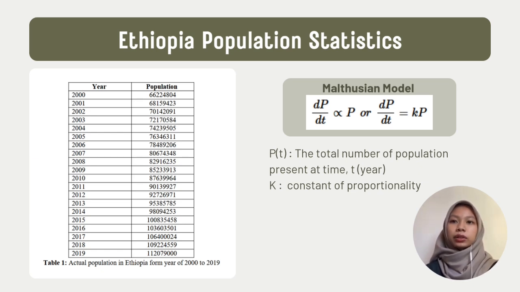Okay, to find the particular solution of the differential equation for growth in Ethiopia from year 2000 to 2019, we use the multiplication model that can be written as dp/dt = kp, where p is the total number of the population present at time t, and k is a constant of proportionality.